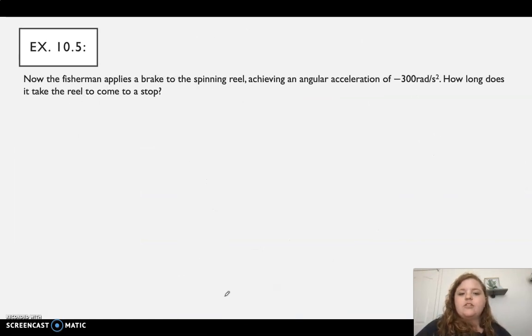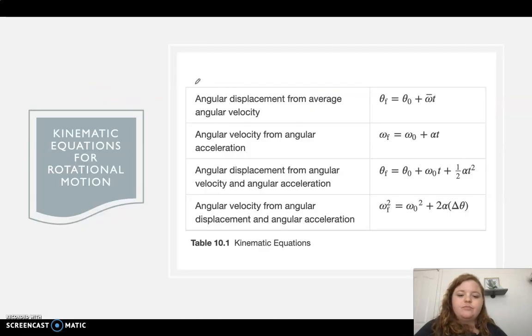All right, let's get started on the next problem, 10.5. Now the fisherman applies a brake to stop spinning the reel, achieving an angular acceleration of -300 radians per second squared. How long does it take the reel to come to a stop? So we want to know some time.